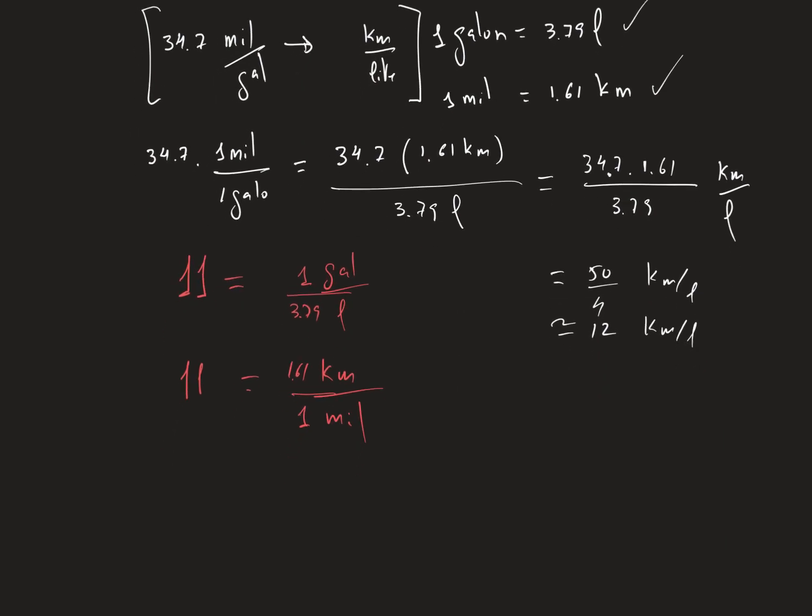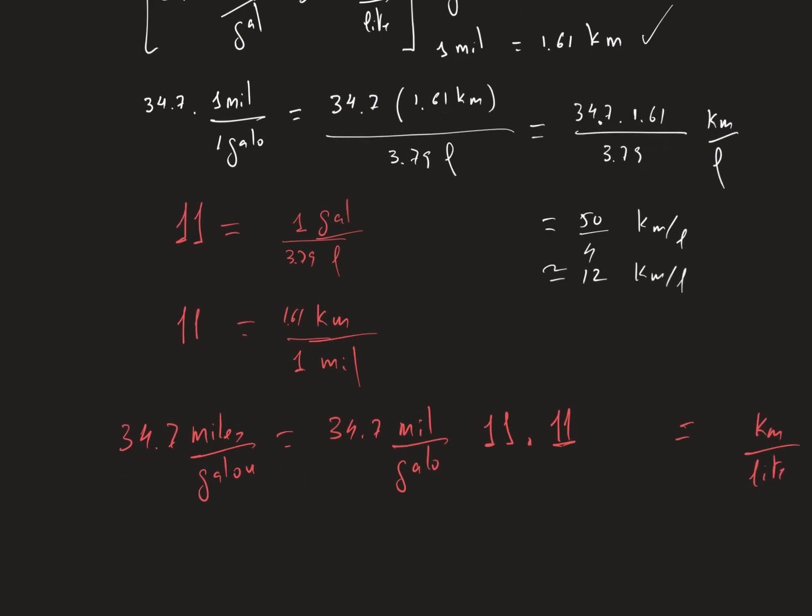You start with 34.7 miles per gallon, multiplied by the first unit and multiplied by the second one, which will produce kilometers instead of miles, and liters instead of gallons.